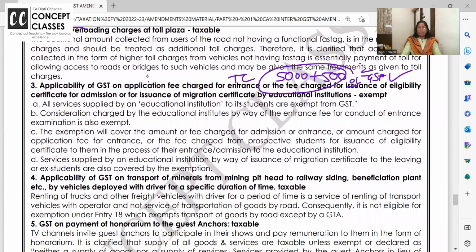मैम फिर आपने क्यों इतने पॉइंट्स दिए हैं? पूरा बैकग्राउंड तो मालूम होना चाहिए ना. All services supplied by educational institute to students are exempt. I told you catering, transport, all. Consideration for education institute by entrance fees for conduct of entrance exam. Exemption will cover fees charged for admission, entrance exam, all, or by way of issuing of migration certificate for leaving, all exempt.